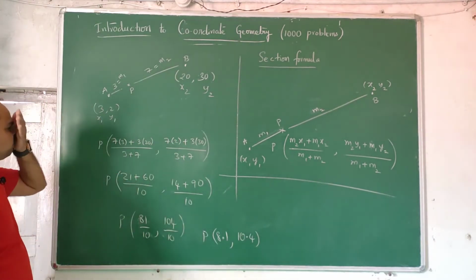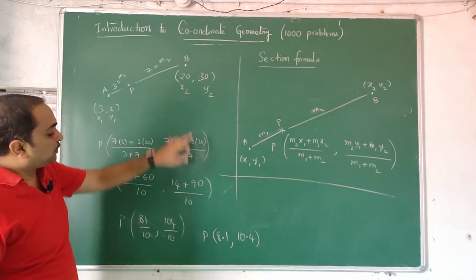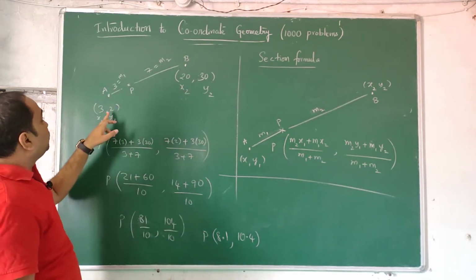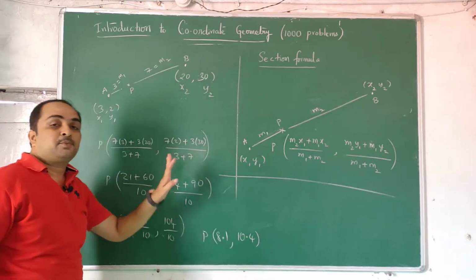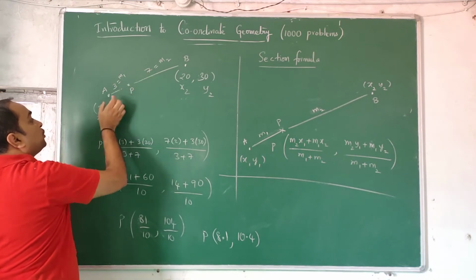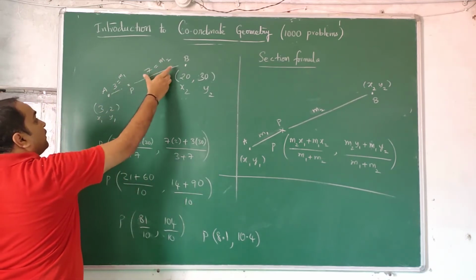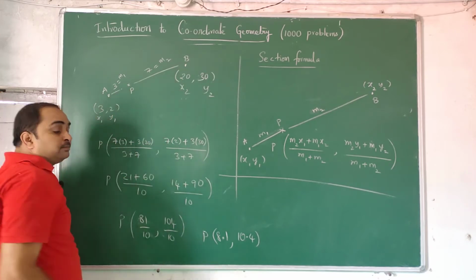So now, 3 and 20, this number is between them. 2 and 30, this number is in between them. So we have found a proper section formula. And also you should remember the ratio 3:7. So 3 units is short and 7 units is long.